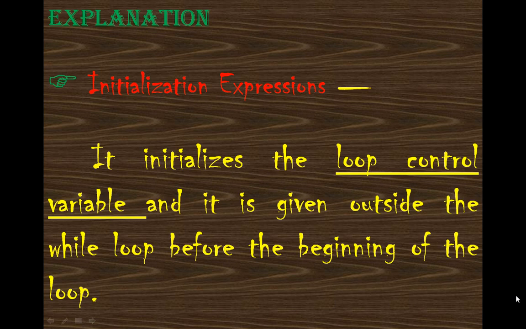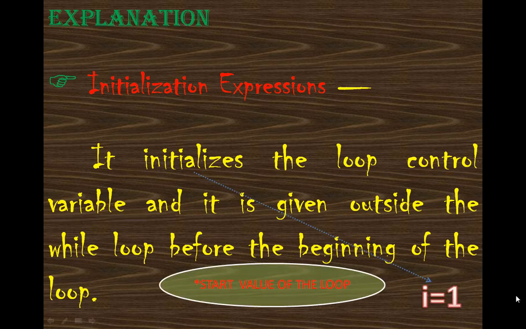Initialization is the loop control variable, and it is given outside the while loop before the beginning of the loop. So whenever you are going to start your while loop, first you have to give the initial value. A control variable is a variable that controls the condition of the loop. It is defined before the loop. This variable is used in the condition, and this is the variable which is increased or decreased in every iteration, so that the condition of loop termination can be matched. Suppose, as an example, I have to print numbers from 1 to 10, then the initial value is I equals 1, or you can say this is the start value of the loop.